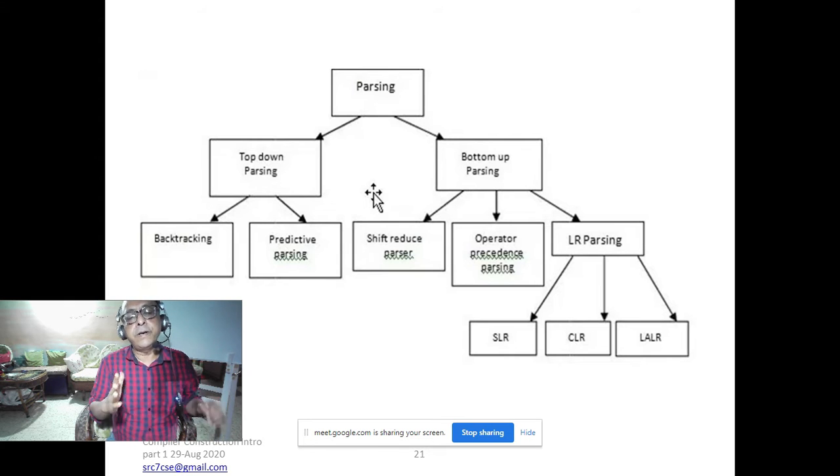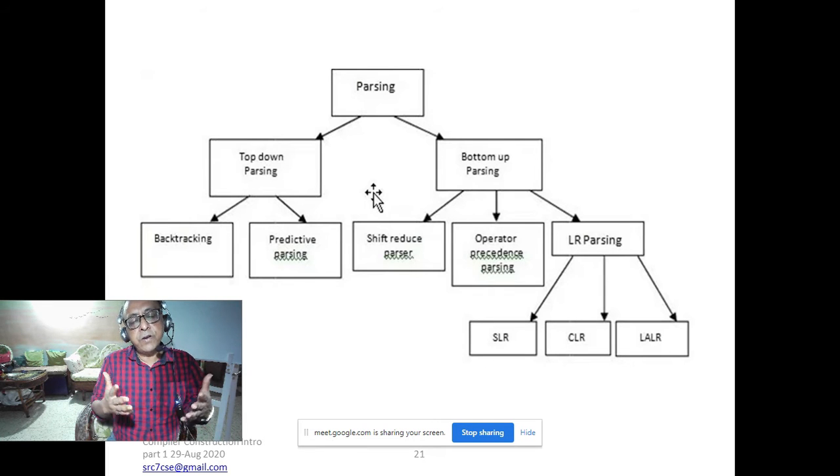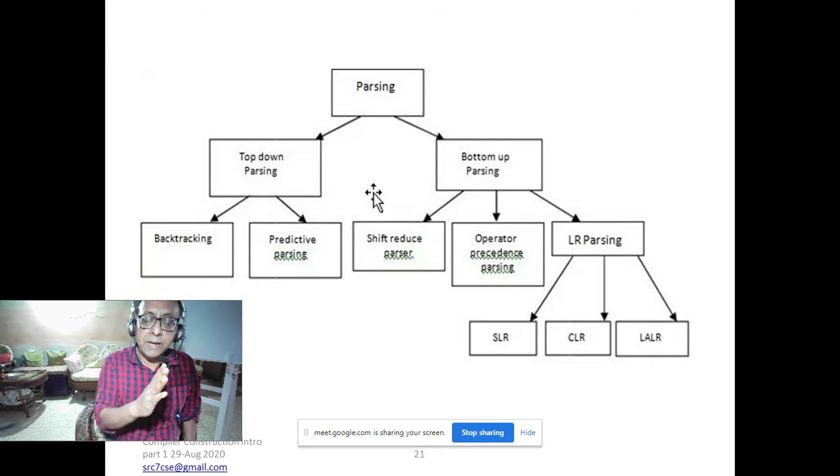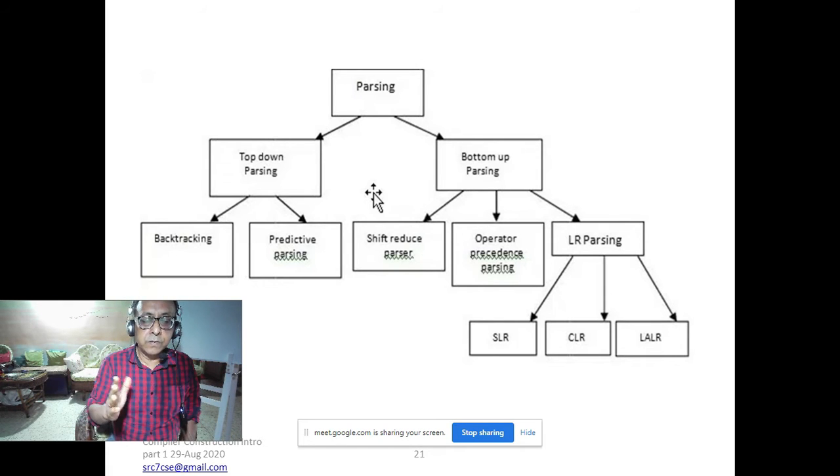Another form is Greibach normal form. In Greibach normal form, the left hand side is a single variable, and the right hand side should start with a single terminal followed by any number of variables, or the right hand side is only a single terminal.